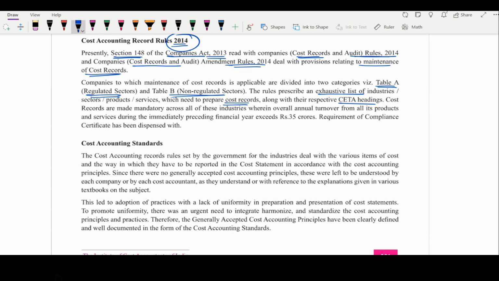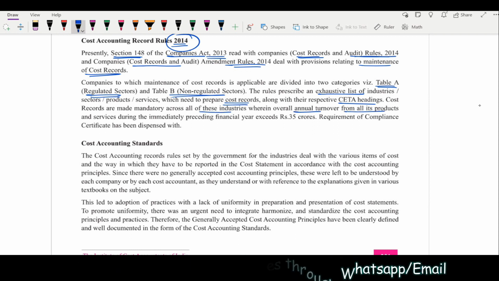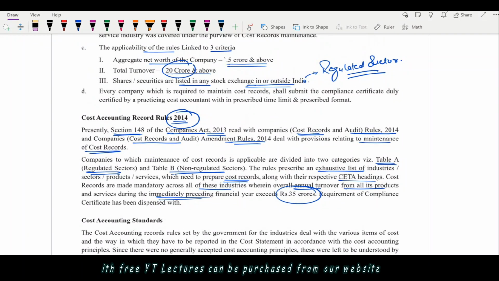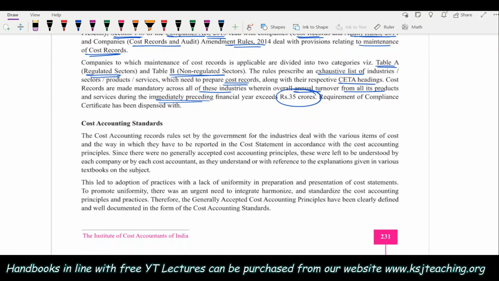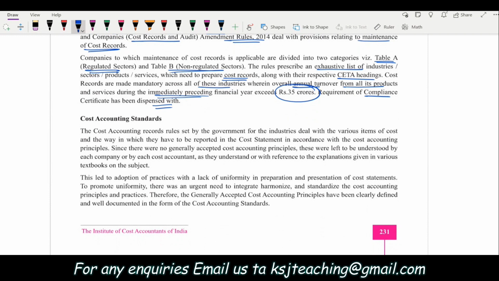Okay. The cost records are made mandatory across all these industries wherein the annual turnover from all its products and services during the immediately preceding financial year is 35 crores. Earlier it was 20 crores. Now it is 35 crores. Okay. The requirement of the compliance certificate has been dispensed with.